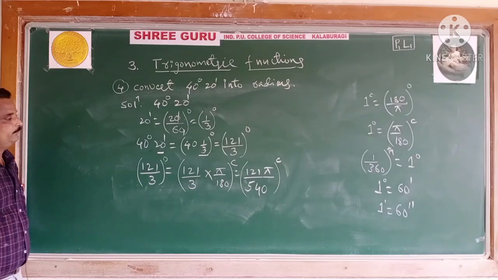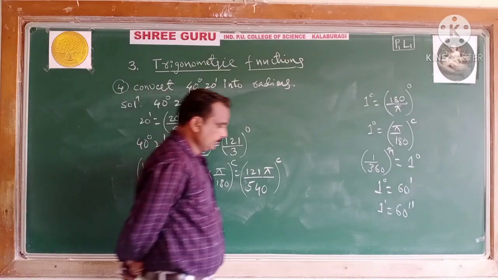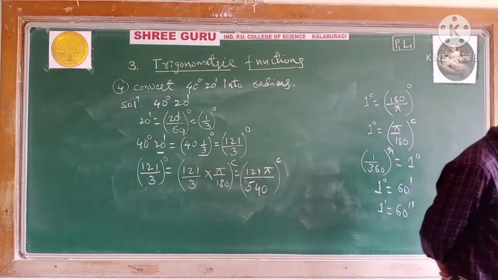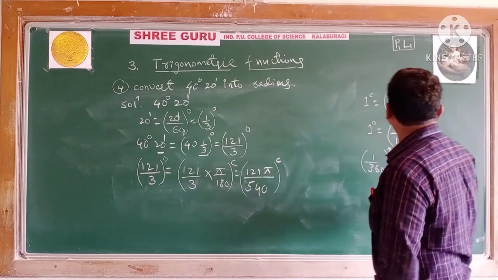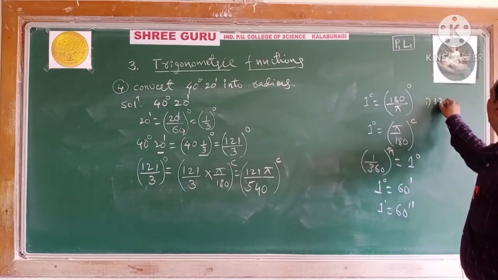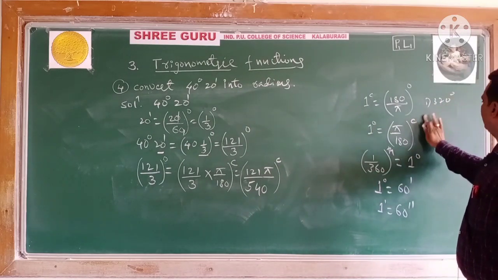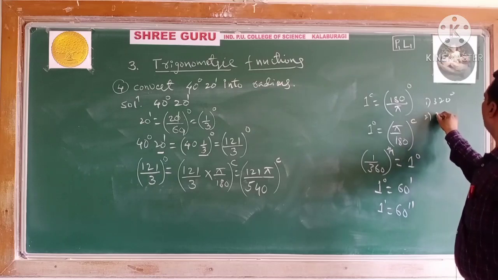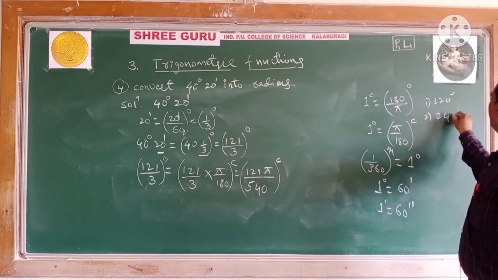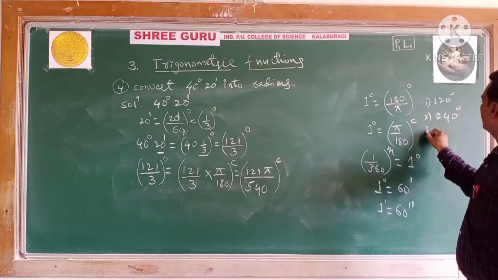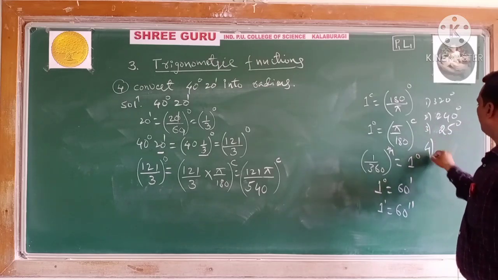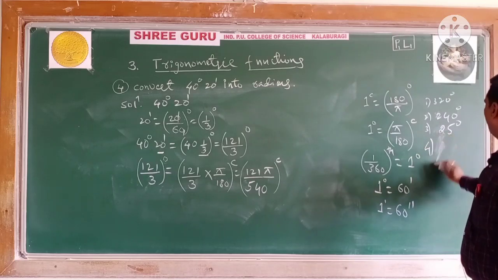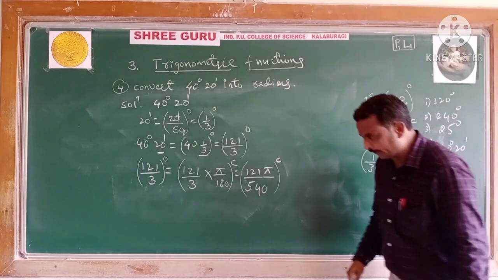Today we have studied four examples, one fraction example also. One is 320 degree we have converted, another one is 240 converted, another one is 25 degree we have converted, and the fourth one, the fraction 40 degree 20 minute, you have converted.